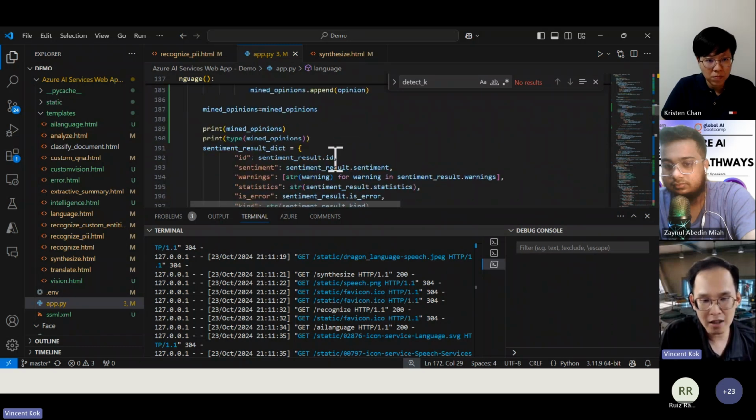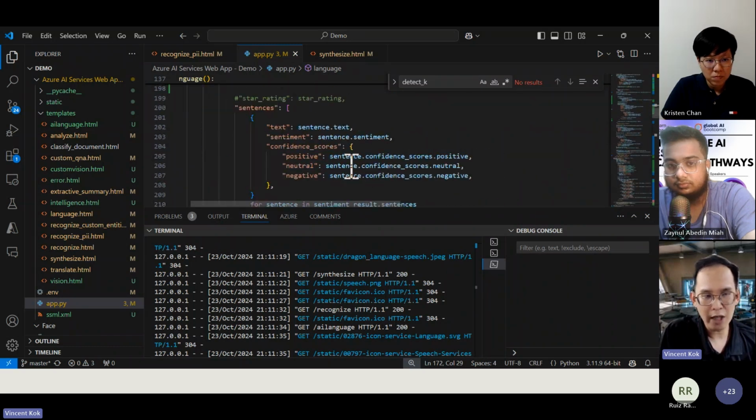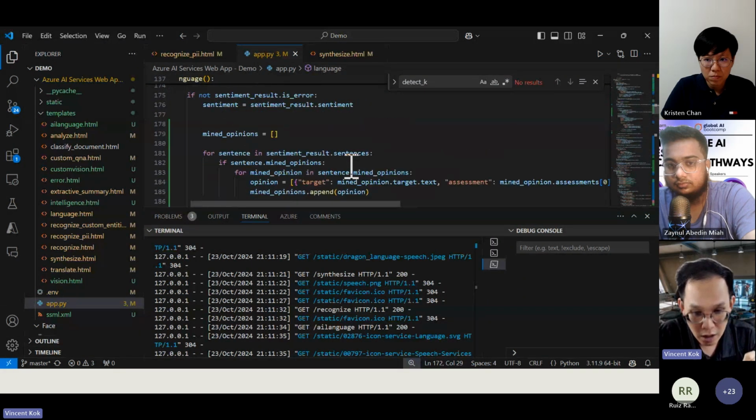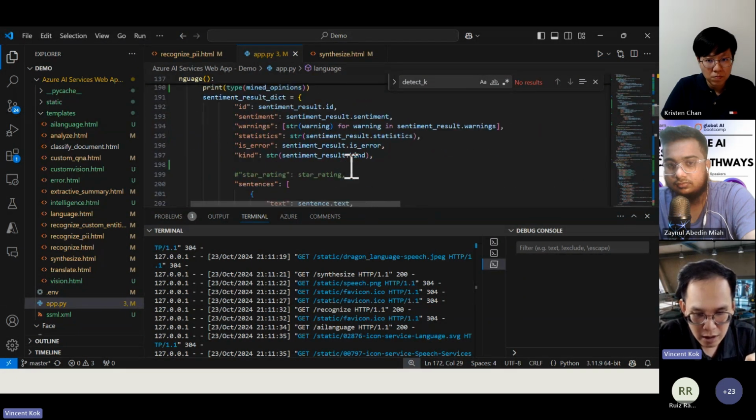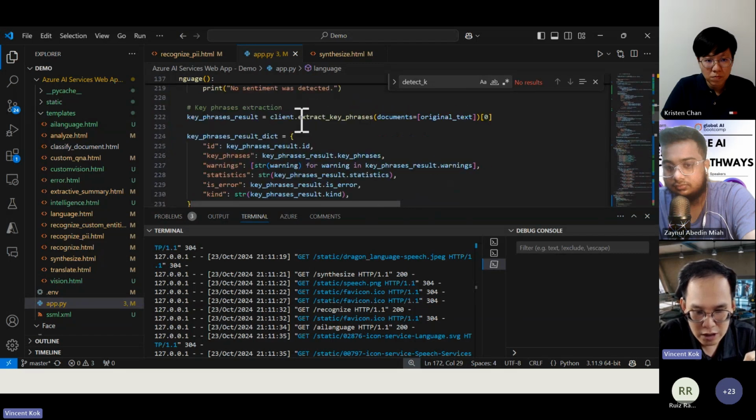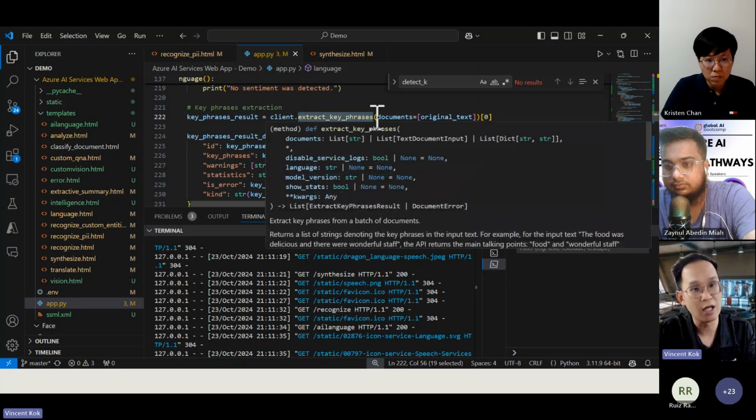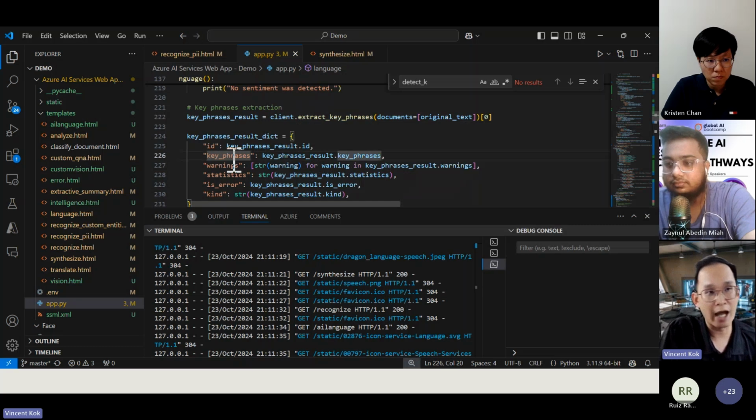And then with my app, if you are going through here, you know that if I want to extract key phrases, then I will use, what is that? Anyone can guess? Extract key phrases, I will use this extract key phrases function in here. That's the main purpose of my application, for you to enhance your practical learning.